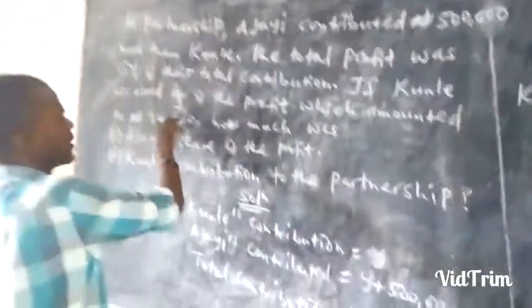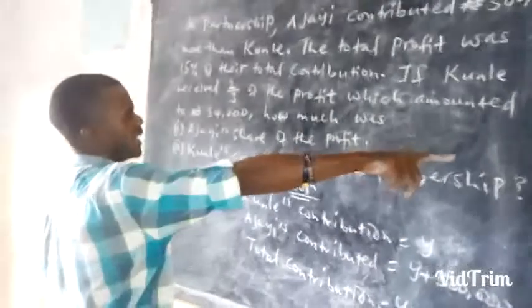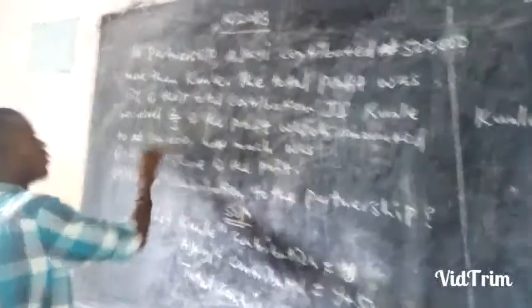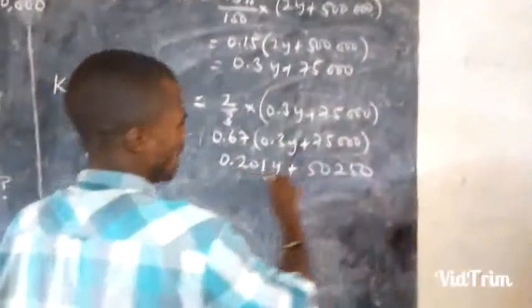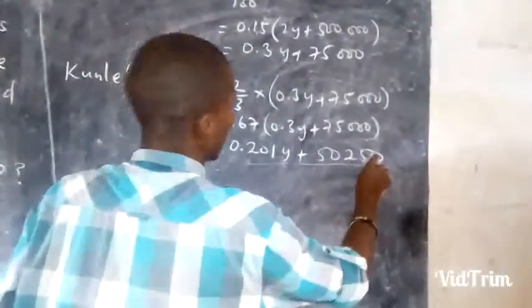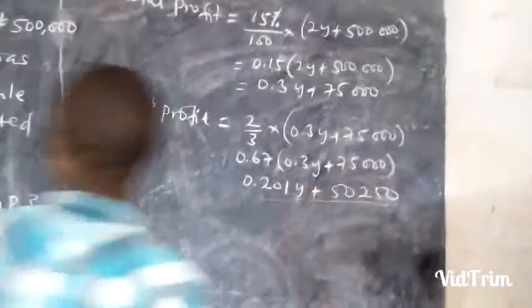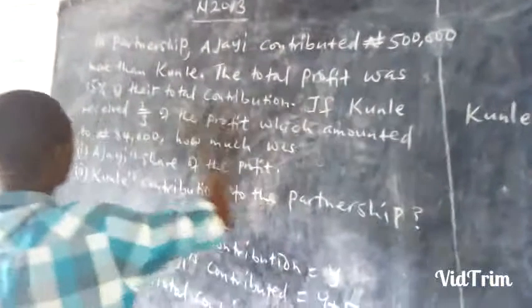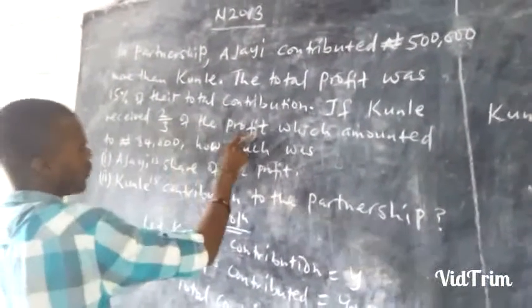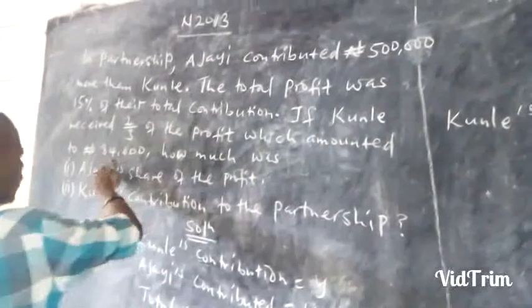Now we go to the question. They are saying if Kuli received 2/3 of the profit that we have analyzed, it amounted to 84,000 naira.